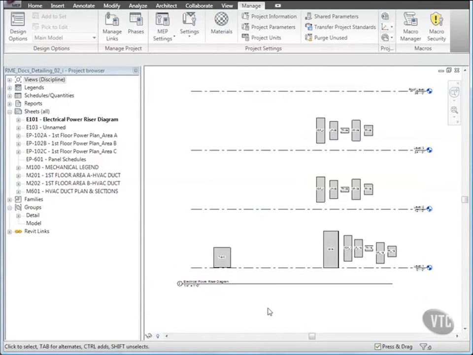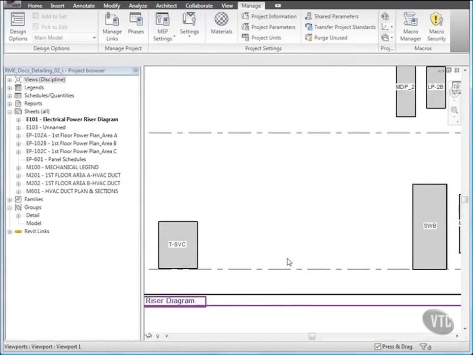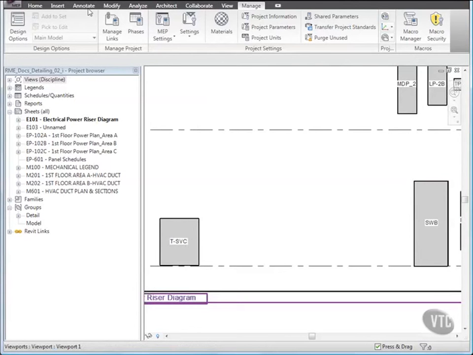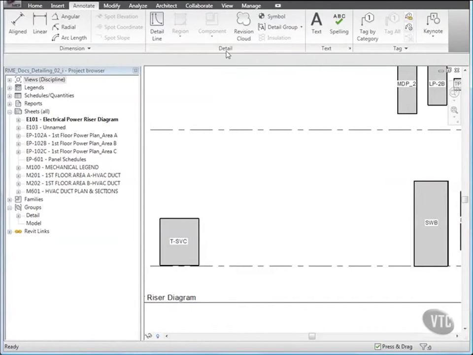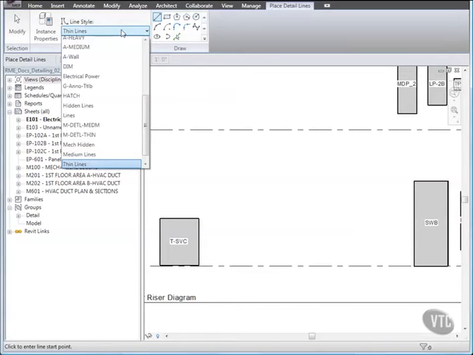Next, we'll draw line work to create a wiring diagram. Zoom in to the Service Transformer TSVC as shown, and then click the Annotate tab, and from the Detail panel, click Detail Line. On the Element panel, click the Line Style drop-down and select Electrical Power.